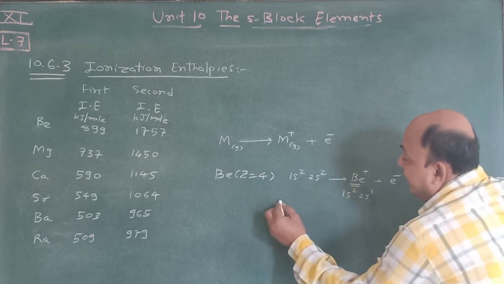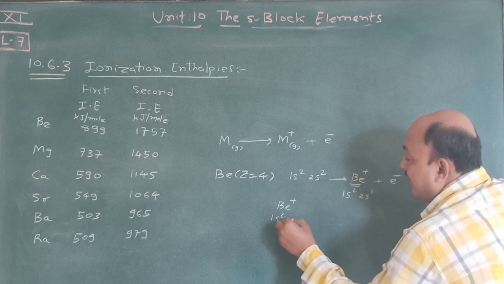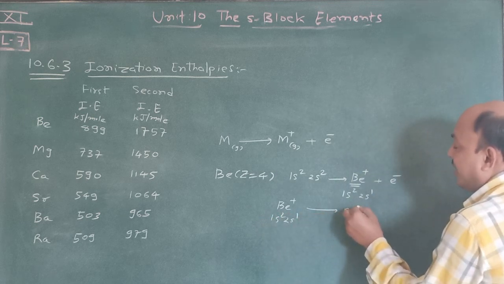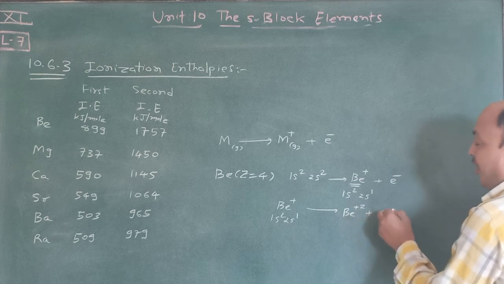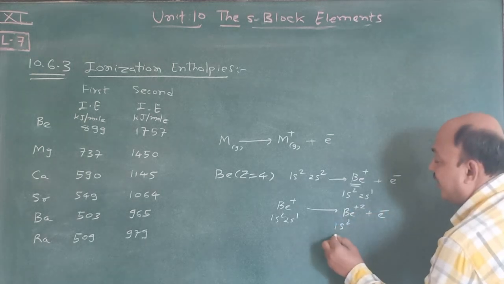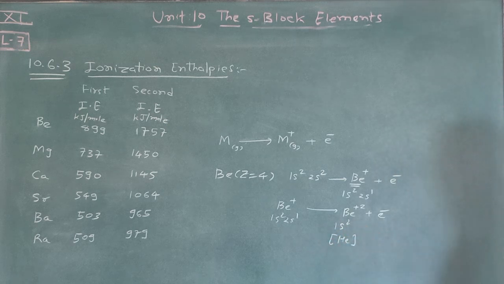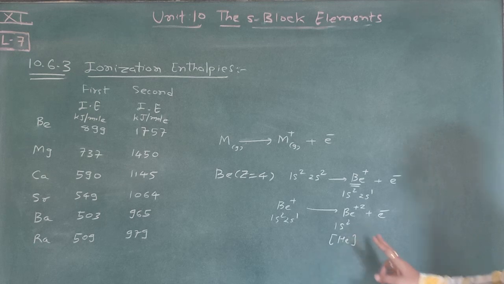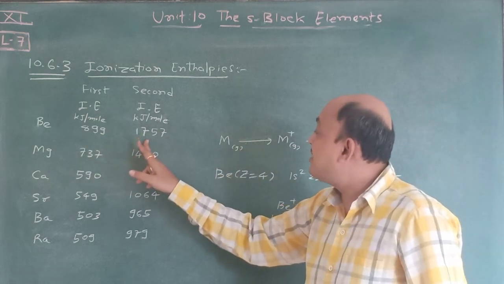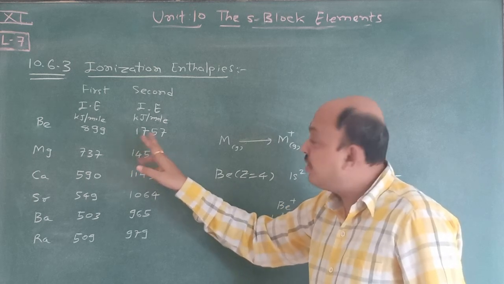Now see, this Be+ is 1s2 2s1. If it releases another electron, the configuration becomes 1s2 and it tries to become stable. This is known as the second ionization enthalpy, and you see the value is very big, 1757.